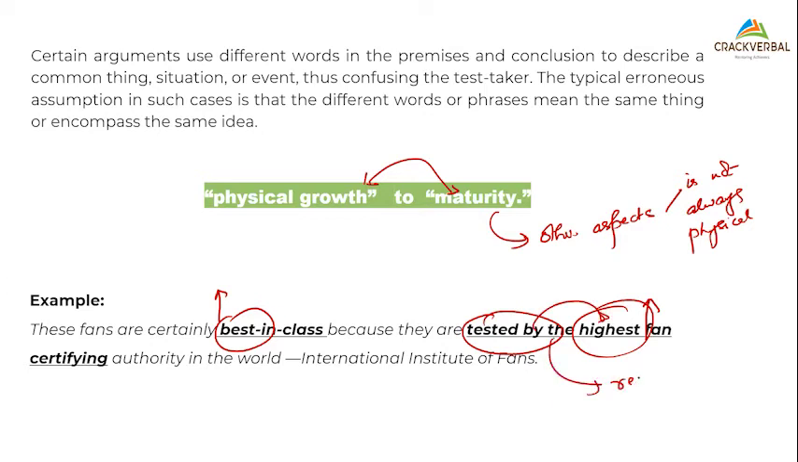But what is the result? What is my result of this testing? Has it passed? Has it failed? I'm not aware of. Plus, best can't be just because it is being tested by the highest certifying authority. So this is where the traps are. These are very classic. These are all your traps that you could see.